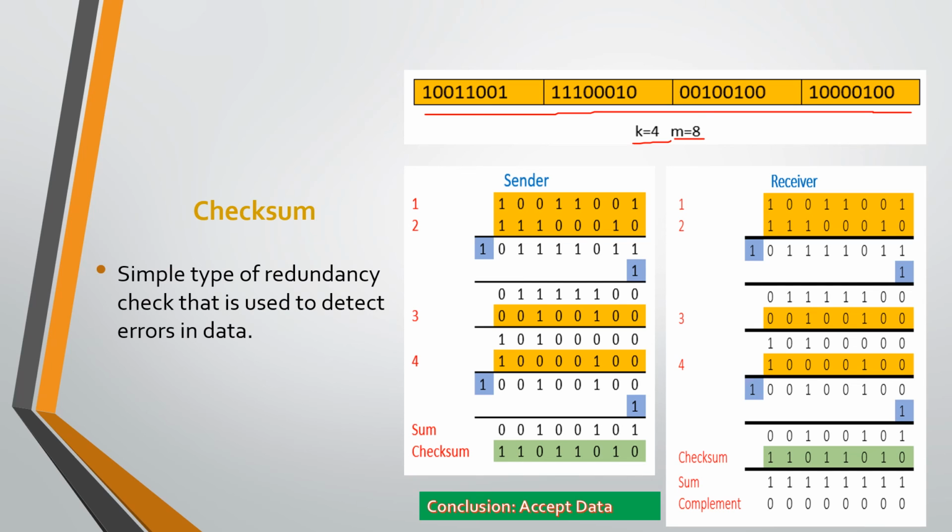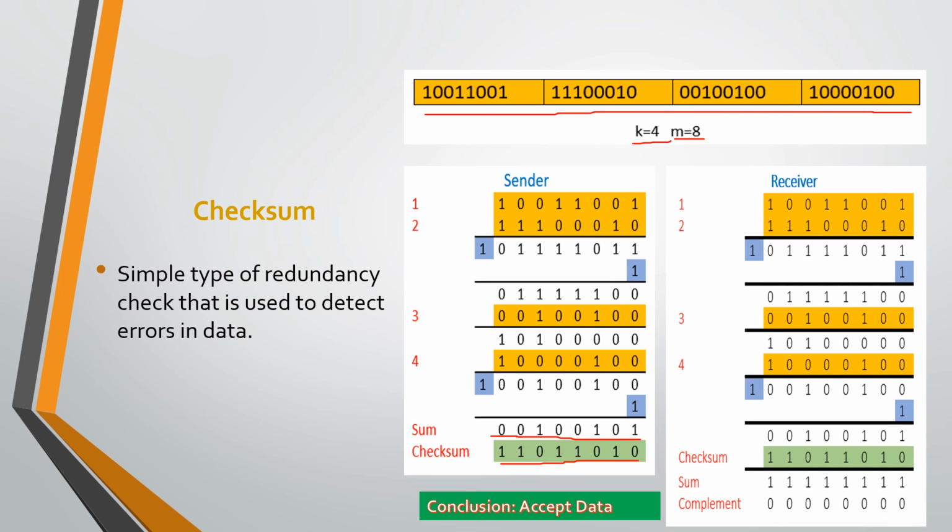Then perform 1's complement arithmetic addition on each chunk to find the sum. Then when we find the sum, complement that sum to find the checksum related to that data. Then transmit that data with that checksum to the receiver.